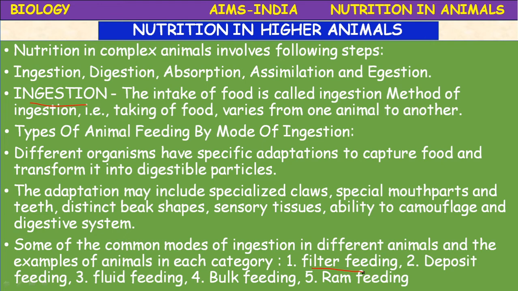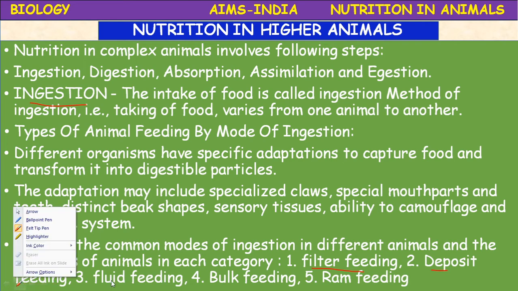of ingestion, are in the first category: sponges, clams, whales, and some bird species such as flamingos and ducks. Okay, they possess a comb-like beak. So it is filter feeding. Next, deposit feeding. The second method is deposit feeding.